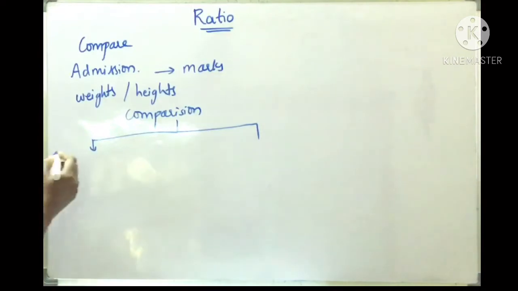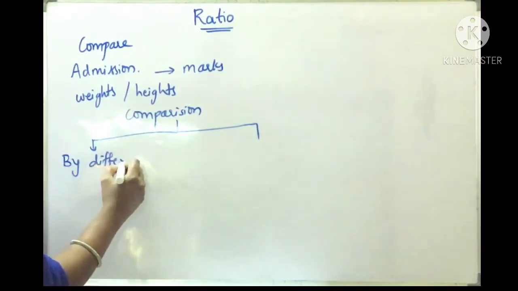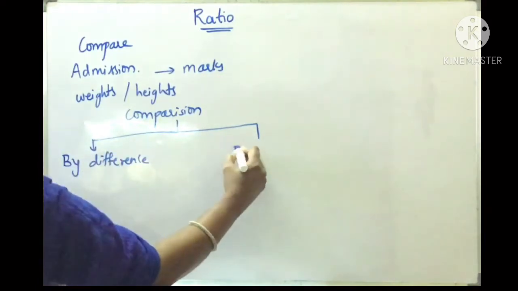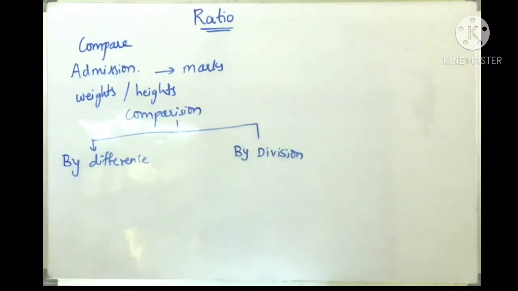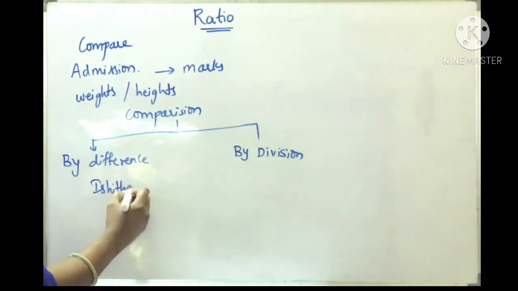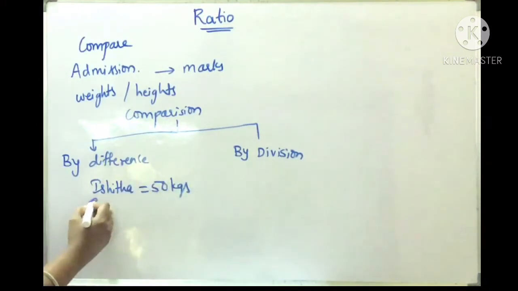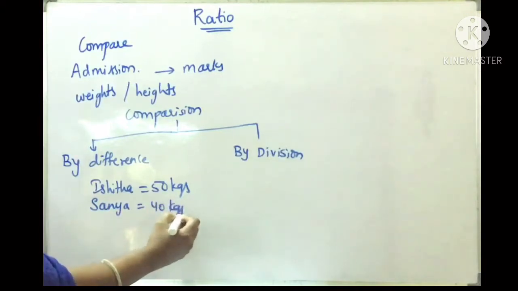One way is comparison by difference, and another is comparison by division. So I'll give one example, children. For example, if the weight of Ishita is 50 kgs, okay, and Sania's is 40 kgs, okay.